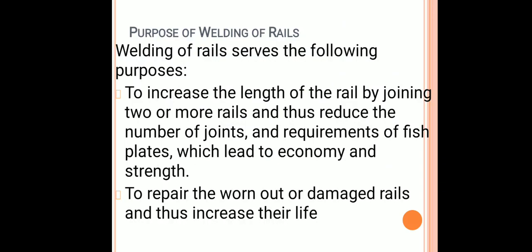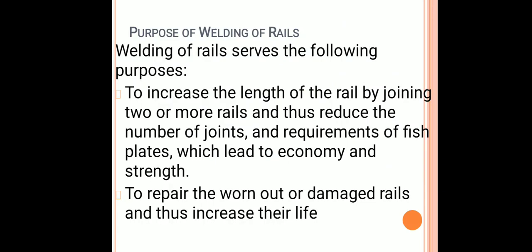To join the two rail sections with each other, we have to weld the rail sections. Therefore, the purpose of welding of rails is as follows: to increase the length of the rail by joining two or more rails and thus reduce the number of joints and requirements of fish plates, which leads to economy and strength. The two rail sections can also be joined by using a fish plate. So, instead of providing a fish plate, we can directly join the two rail sections with each other by welding.